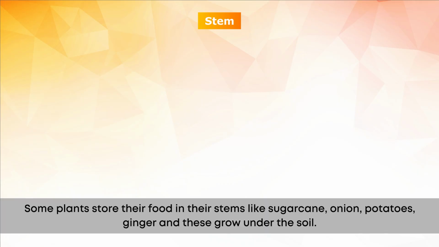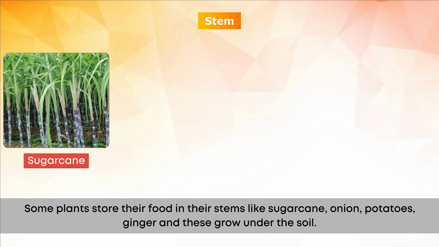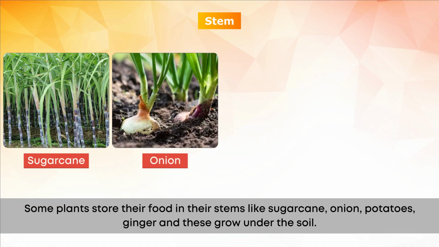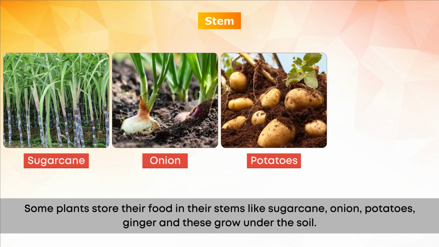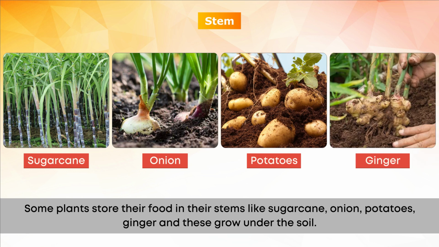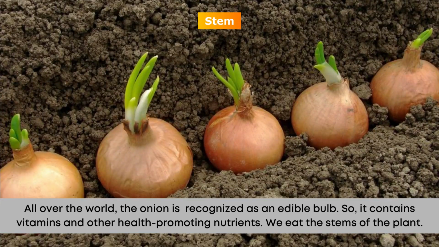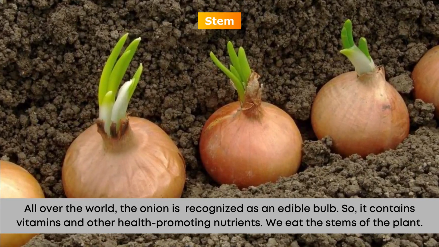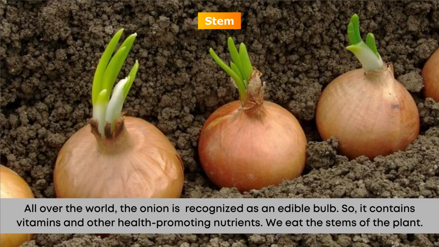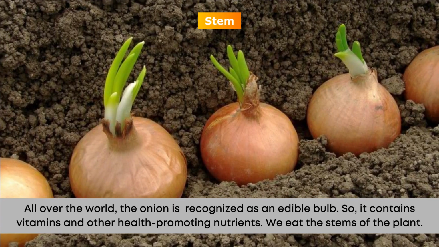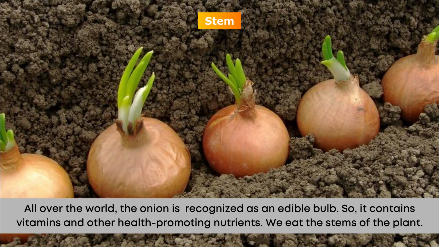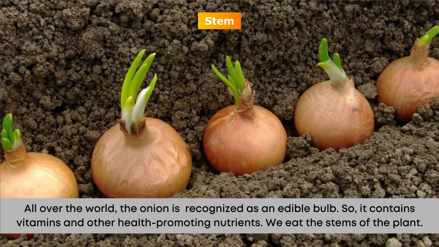Stem. Some plants store their food in their stems like sugarcane, onion, potatoes, ginger, and these grow under the soil. All over the world, the onion is recognized as an edible bulb. So, it contains vitamins and other health-promoting nutrients. We eat the stems of the plant.